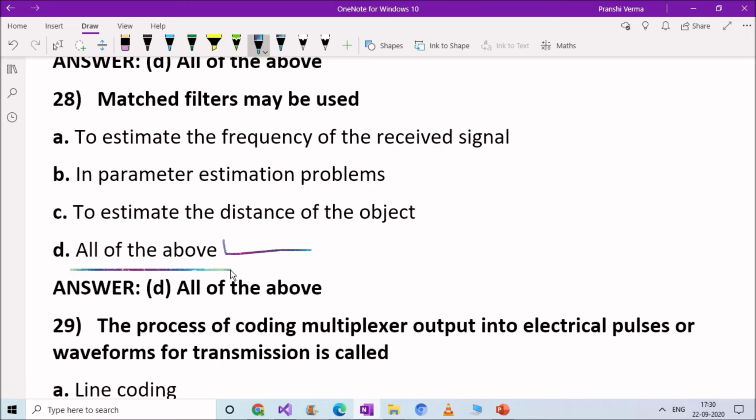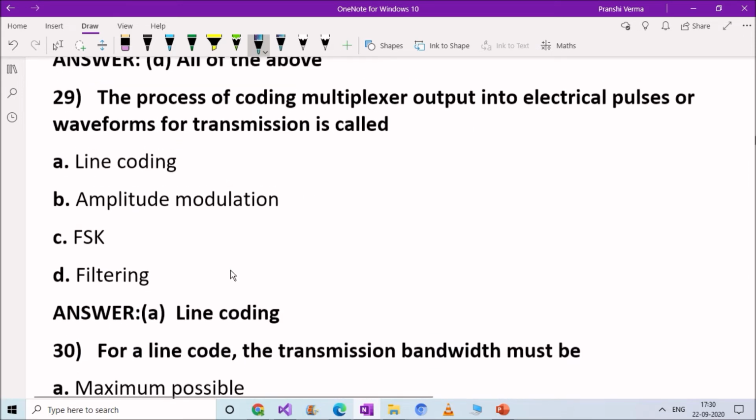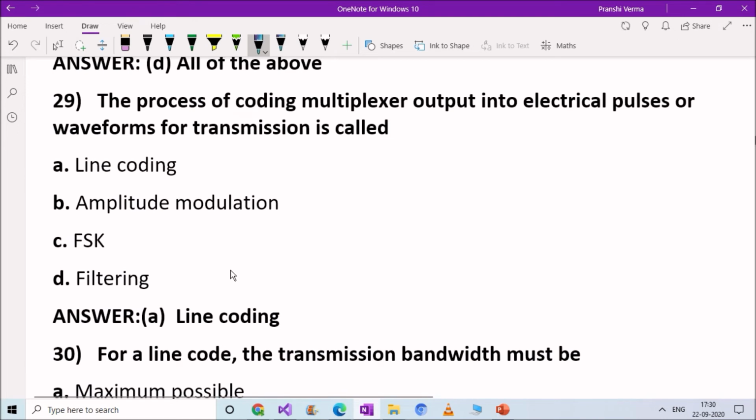Next question. The process of coding multiplexer output into electrical pulses or waveform for transmission is called: option A, line coding; option B, amplitude modulation; option C, FSK; option D, filtering. Right answer is option A, line coding. The process of coding multiplexer output into electrical pulses or waveforms for transmission is called line coding.